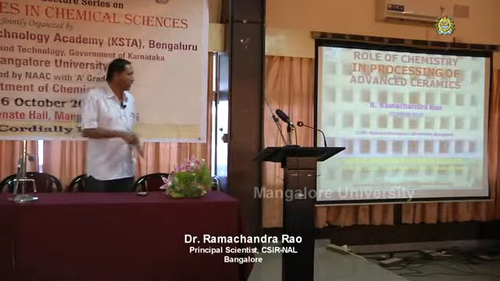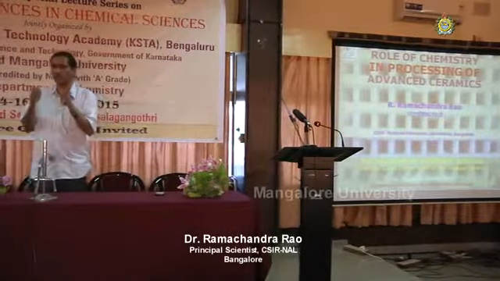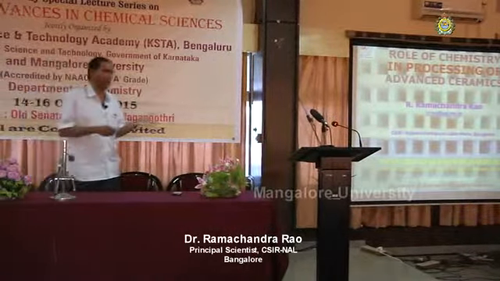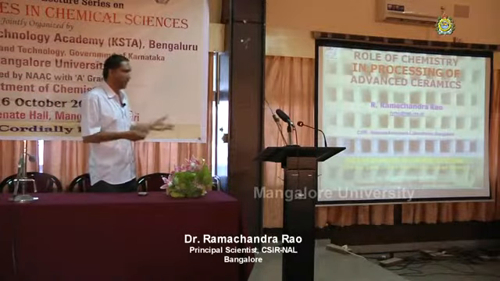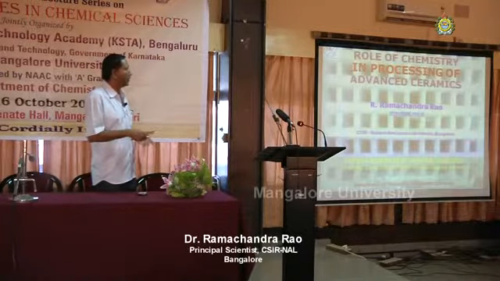Today's topic: we have seen the different synthetic methods, how to synthesize powders, maybe solid state, gas phase, liquid phase, combustion, reactive combustion, or hydrothermal. Now, how to make a product? The second step is to make the shape. During the shaping we have some chemistry again. In synthesis we have some chemistry, and the processing also has some basic chemistry, what we study even in degree classes, need not be MSc. So the role of chemistry in processing of advanced ceramics.